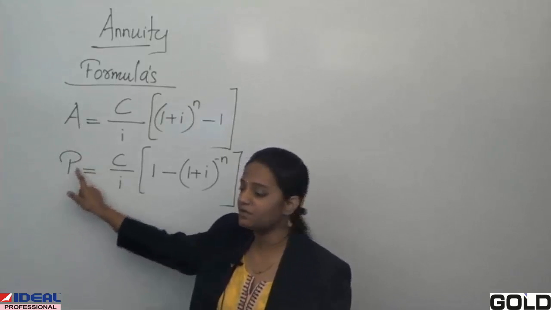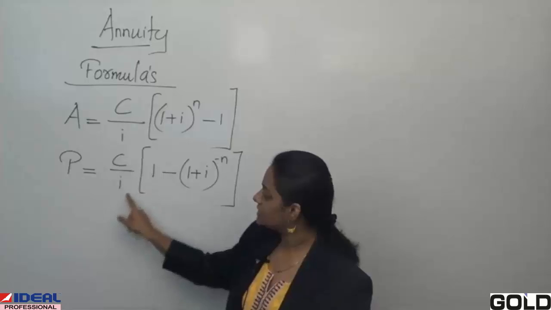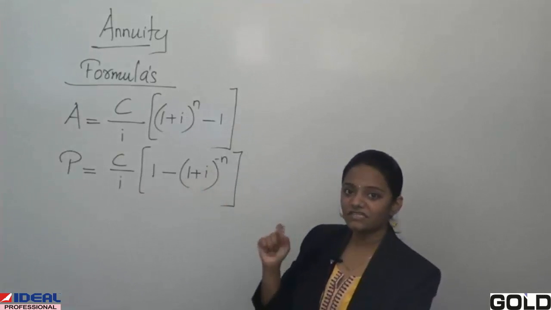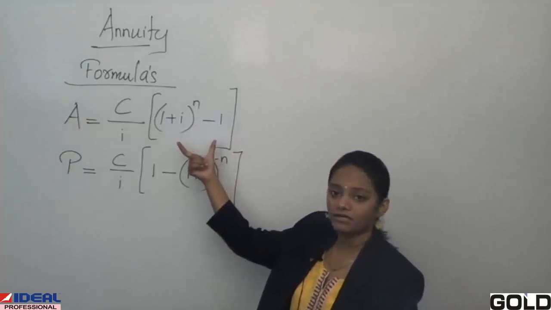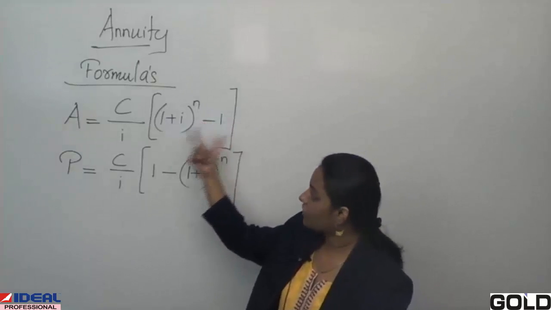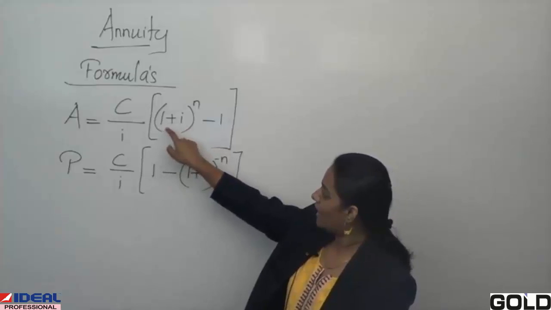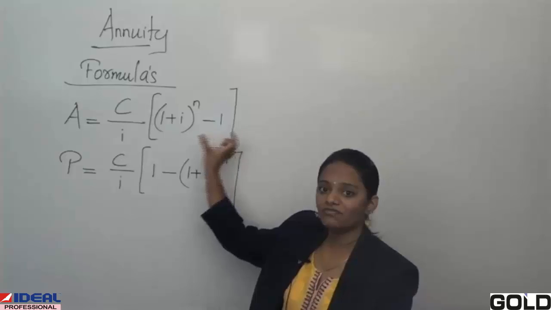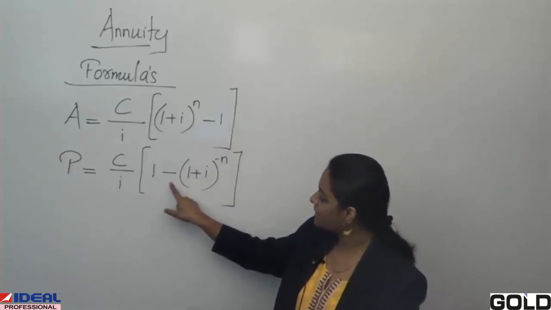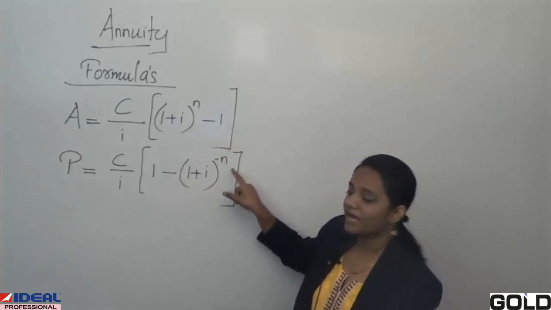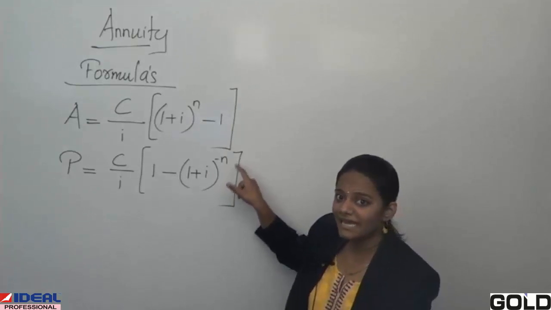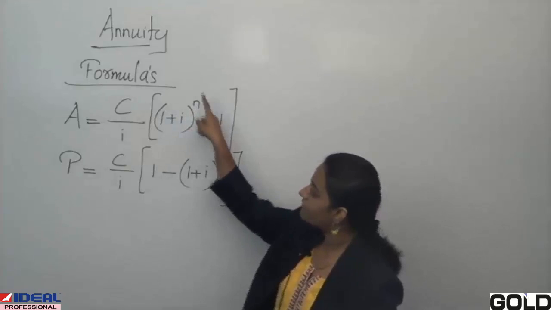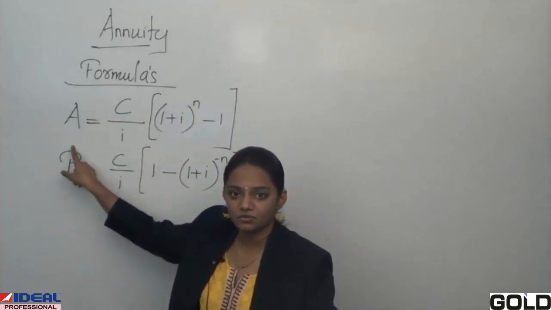The only difference in your formula is this part. For accumulated amount, 1 plus I raised to n minus 1. The same you are going to flip, so it would be 1 minus 1 plus I raised to minus n for present worth, and only raised to n for accumulated value.